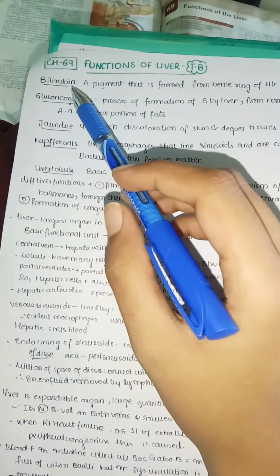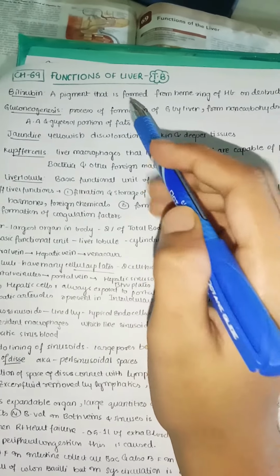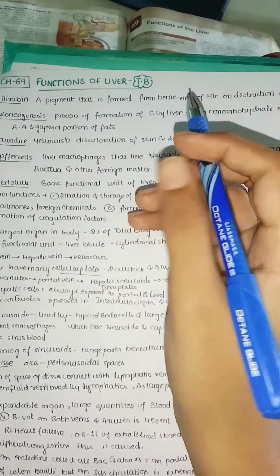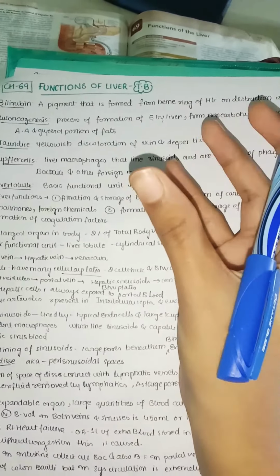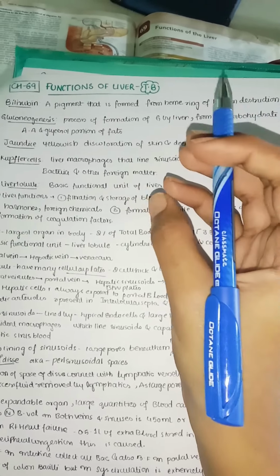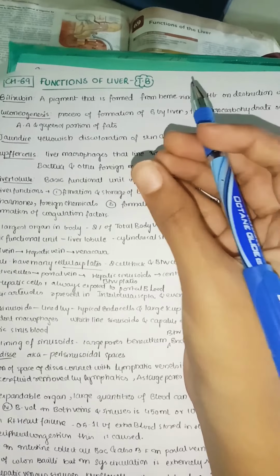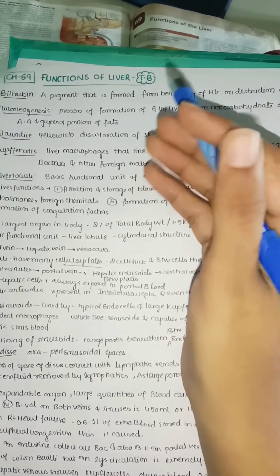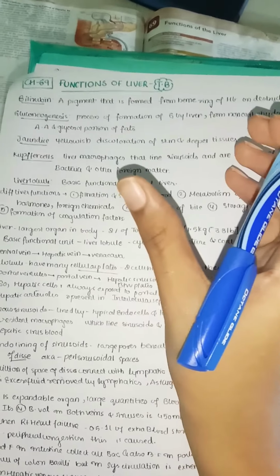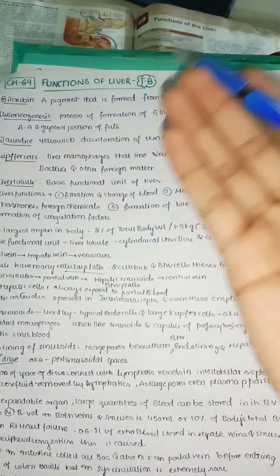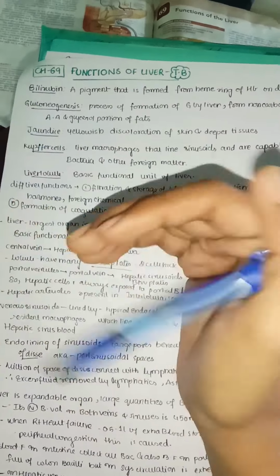So first we need to understand what is bilirubin. Bilirubin is a pigment that is mainly formed from the heme ring of hemoglobin on destruction of RBC. Whenever the RBCs get old, they get destroyed. First the cell membrane of the RBC is destroyed, and then the hemoglobin inside will also get degraded by macrophages. All that process we'll discuss. As the hemoglobin is degraded, it is converted into bilirubin. The clear process we'll discuss.